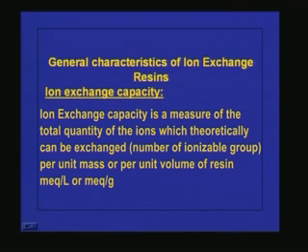That means it is nothing but the total ionizable groups present in the ion exchange resin. So if the number of ionizable groups is more, then that many ions can be exchanged for the other ions present in the wastewater. So the amount of ionizable groups present in the ion exchange resin will give you the ion exchange capacity, and the unit usually used is milliequivalents per liter if you want to express it in terms of volume, or milliequivalents per gram if you want to express it in terms of weight.